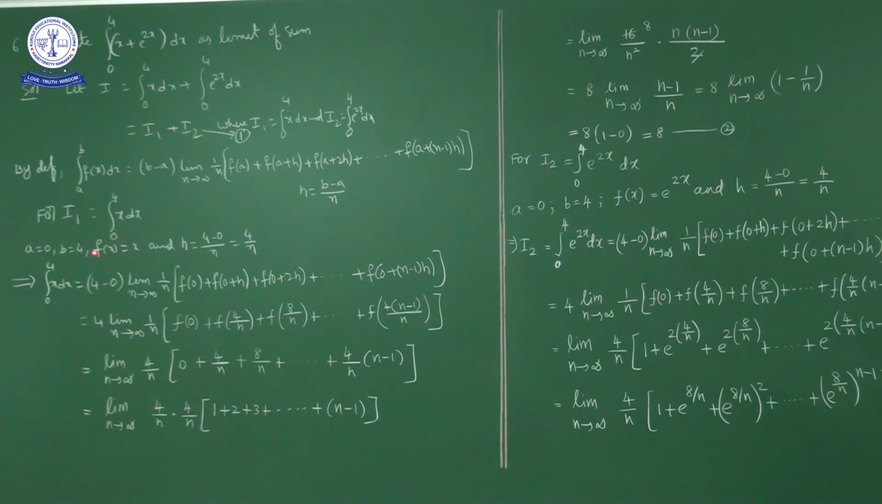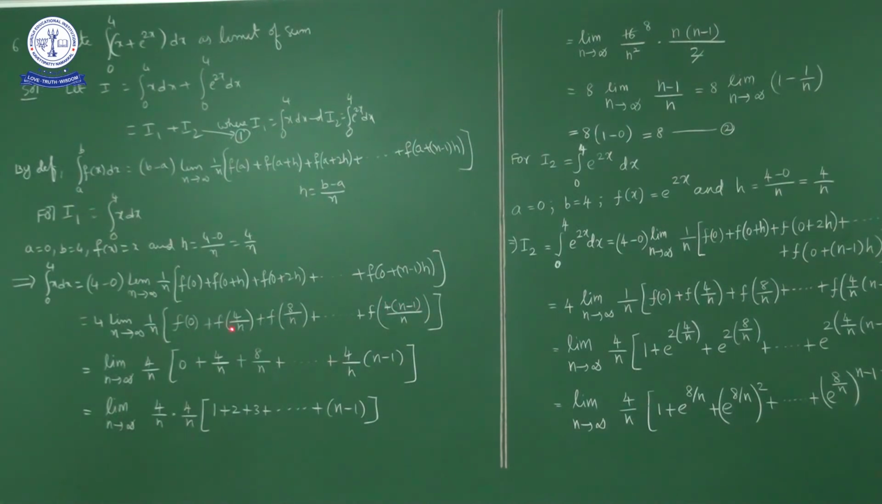Okay, now using this formula for this problem, the integral from 0 to 4 of x dx equals (4 − 0), b minus a, times the limit as n approaches infinity of 1/n times [f(0) + f(0+h) + f(0+2h) and so on up to f(0+(n−1)h)]. So we have 4 times the limit as n approaches infinity of 1/n [f(0) + f(4/n) + f(8/n) and so on up to f(4(n−1)/n)], because (n−1) times h is 4(n−1)/n.